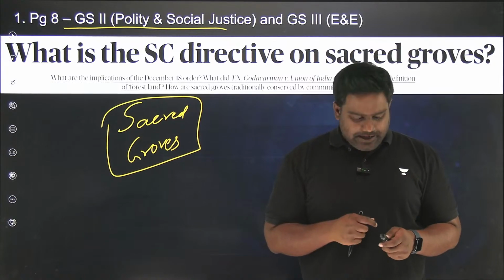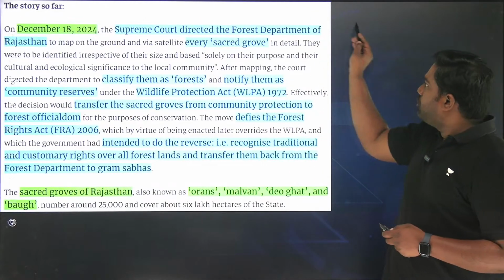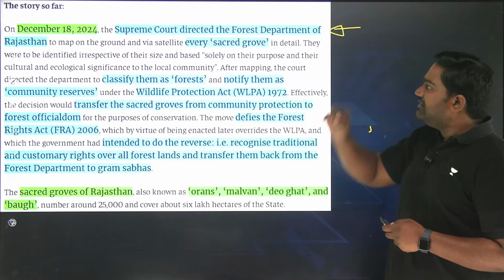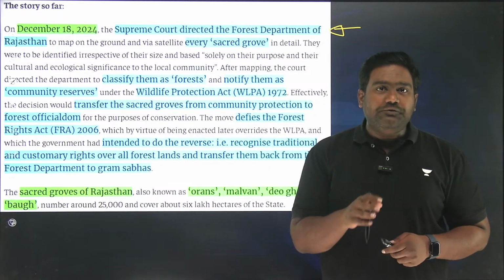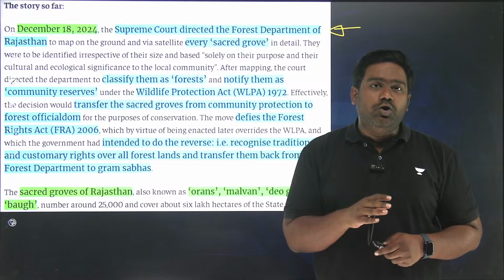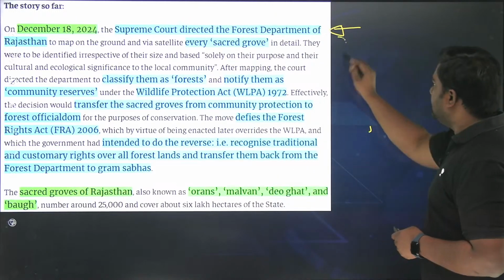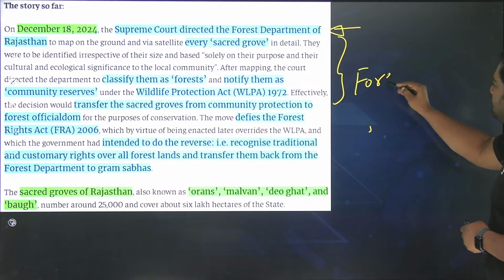Now, recently, the Supreme Court had directed the government of Rajasthan in December 2024 to notify all the sacred groves as community reserves by labeling them as forest land.